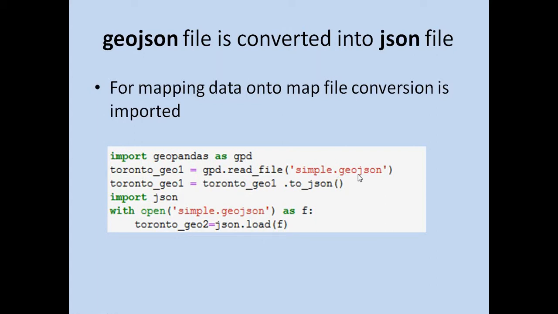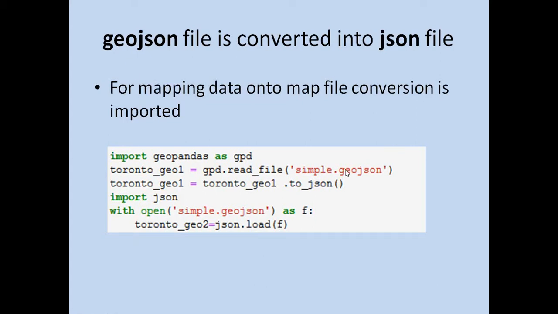I was having a simple JSON file, which I got from the internet. I tried last time also, but mapping and plotting the data on a map was not working in my previous attempt. Now I found that this GeoJSON file I have to convert into JSON, and it works. I don't know how it works, but it works for me.